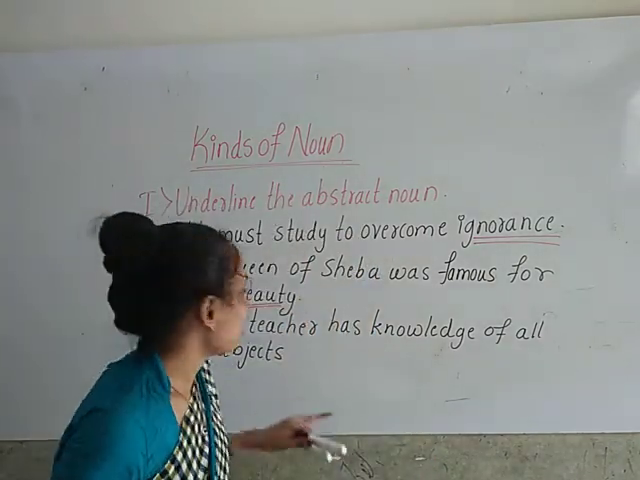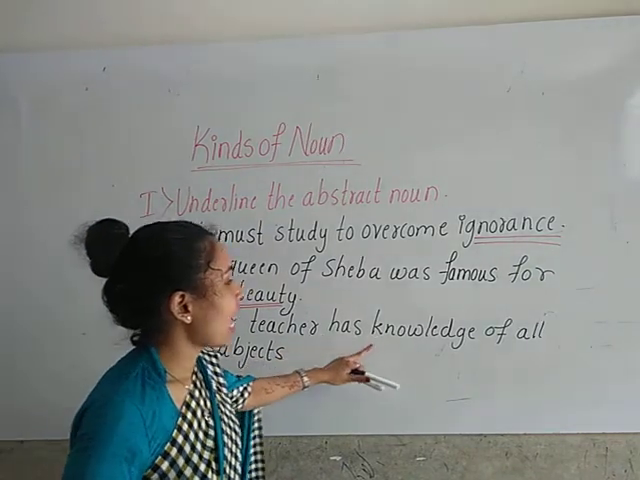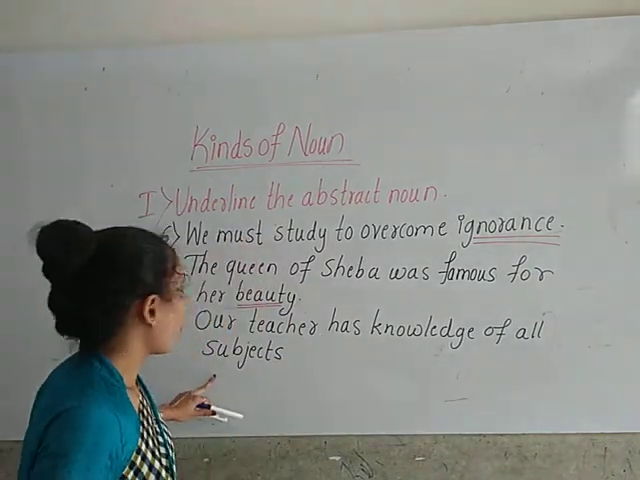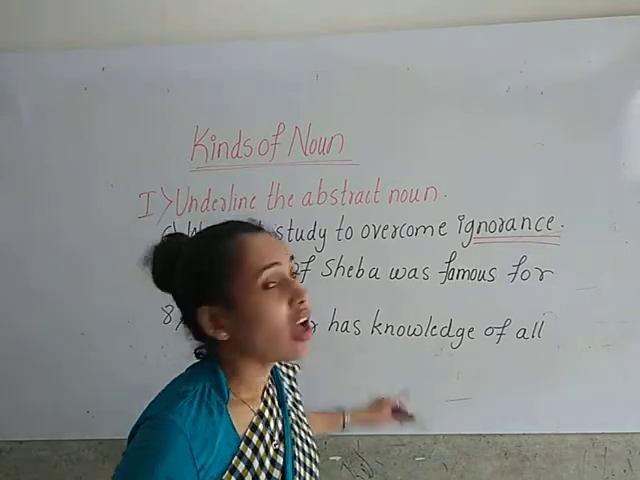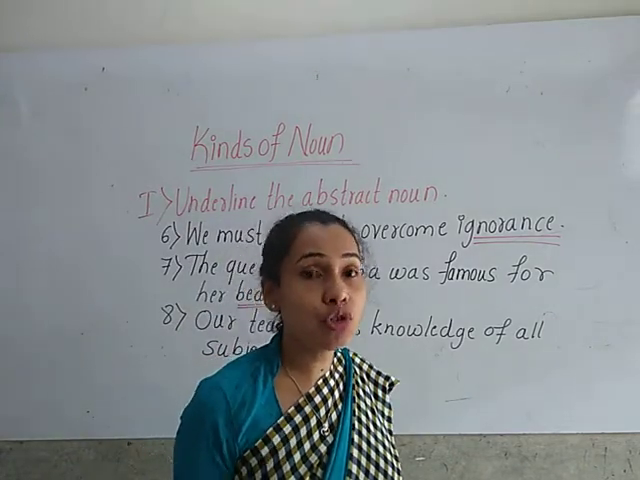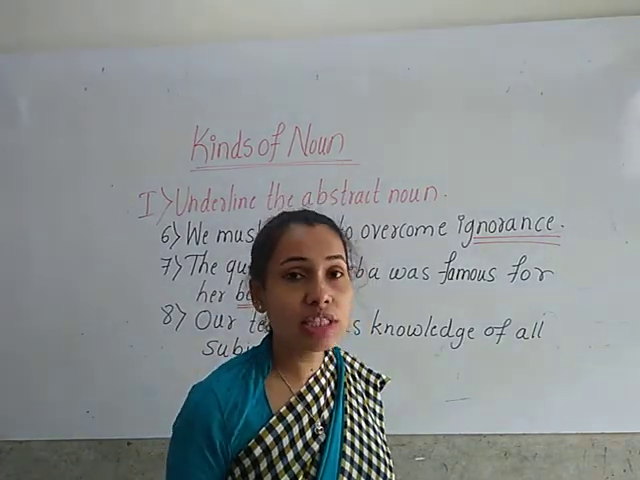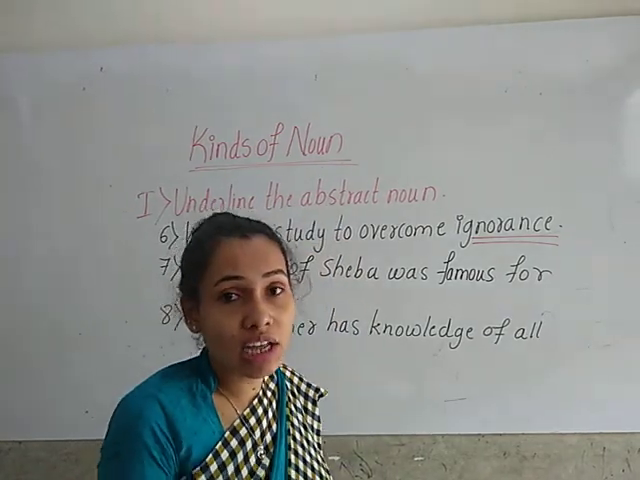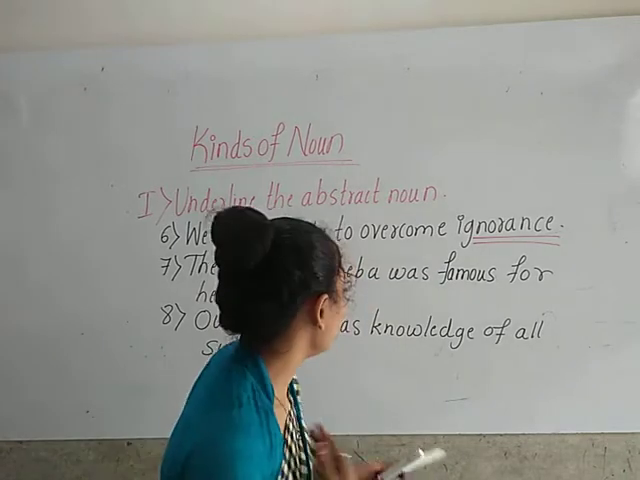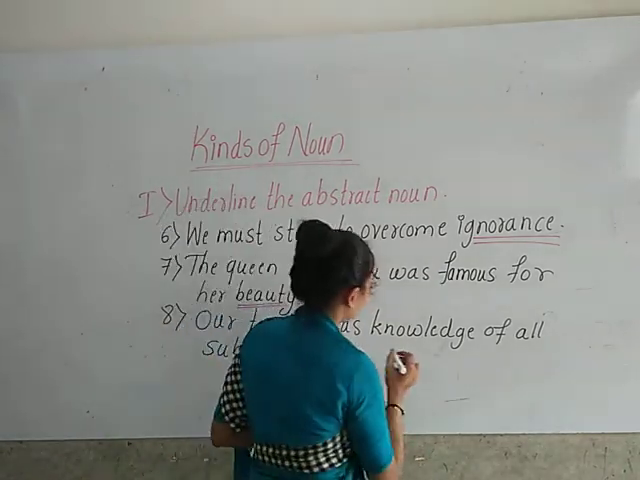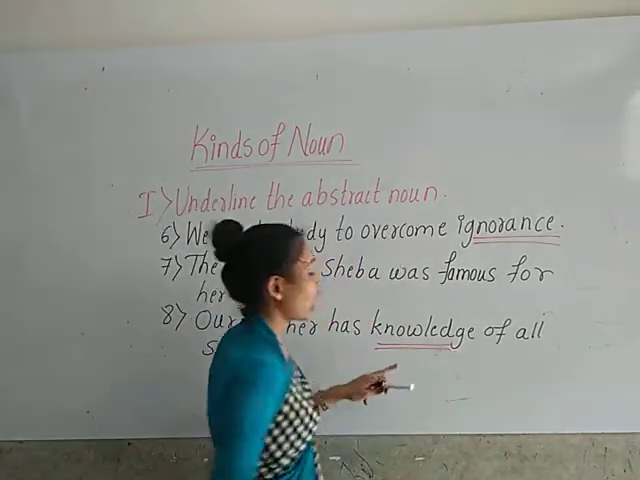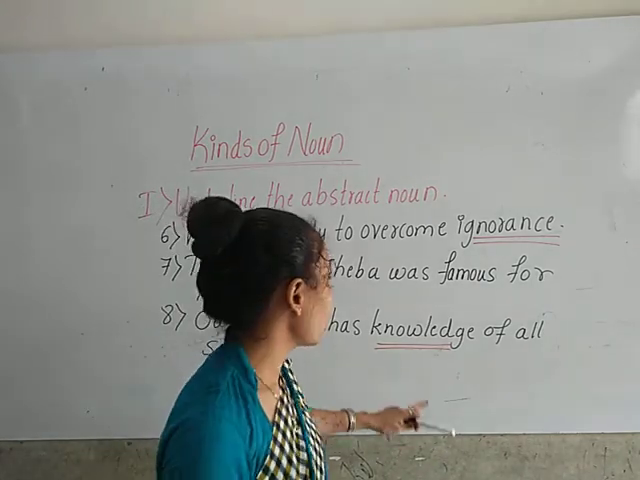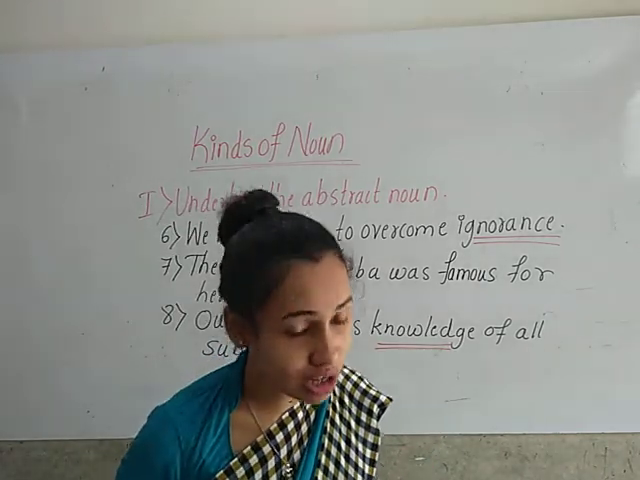Now look at the eighth one. Our teacher has knowledge of all subjects. So here knowledge is the abstract noun. Knowledge is the name of the quality which cannot be seen or touched, which can only be felt. So we have to underline the word knowledge to show the abstract noun.